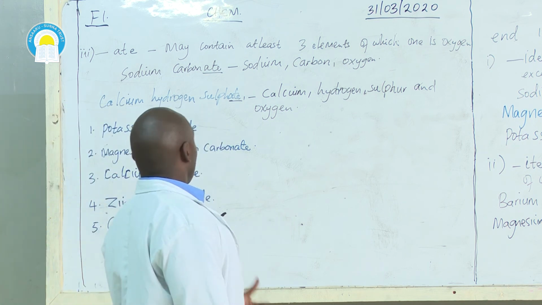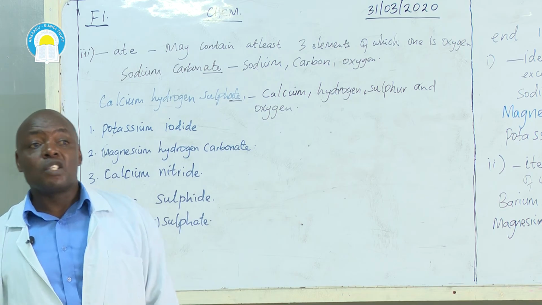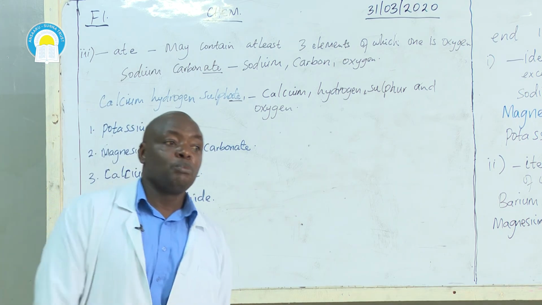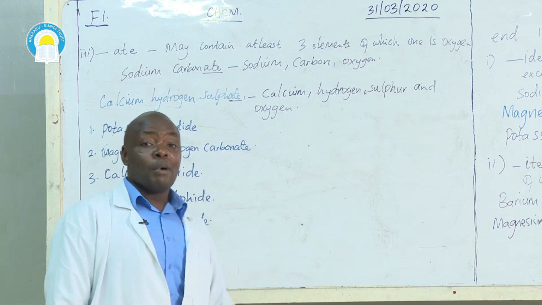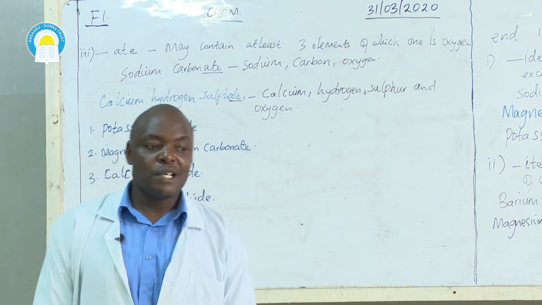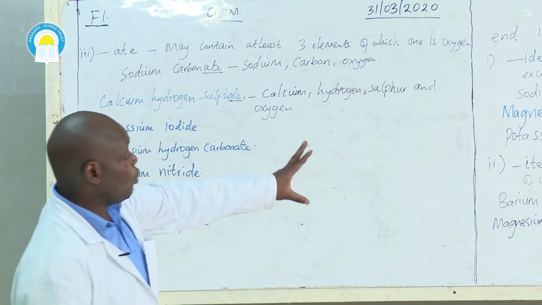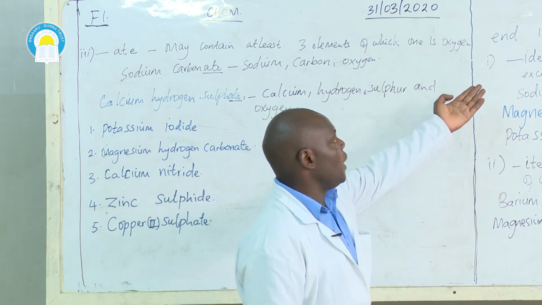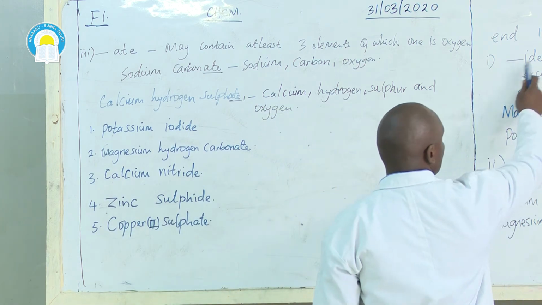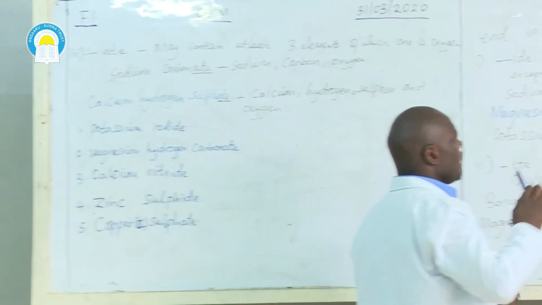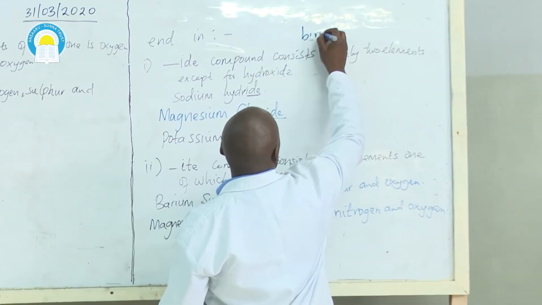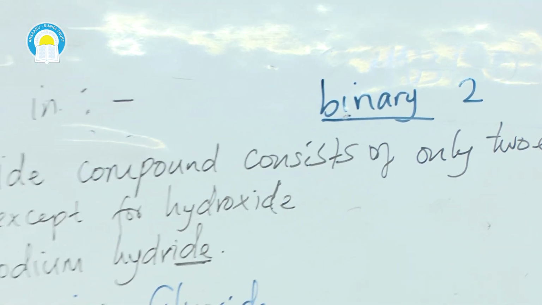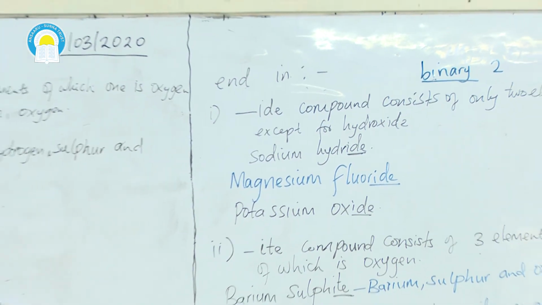Compound. A compound, we have said, is a pure substance which is made of two or more elements that are chemically combined. We have said that from the name of the compound, we can be able to know the elements that are present in a compound. We have looked at three main areas where the name can be used. We have said IDE means it's a binary. Binary means it consists of only two elements. So a binary compound is a compound that contains only two elements.